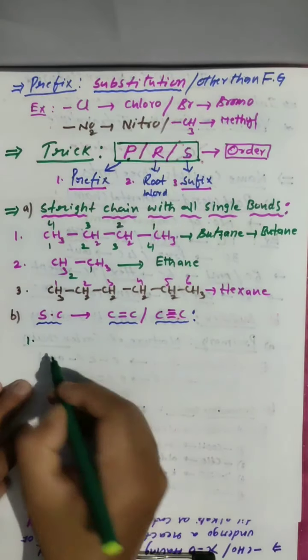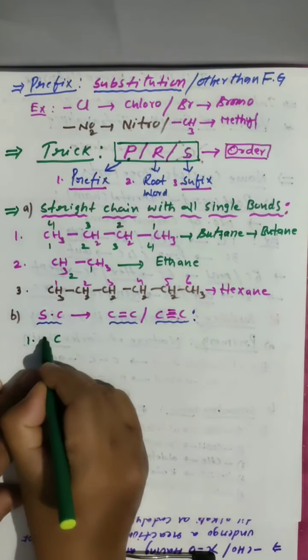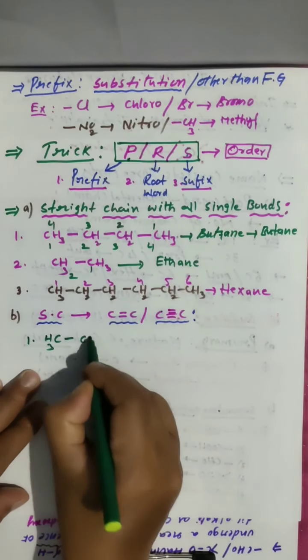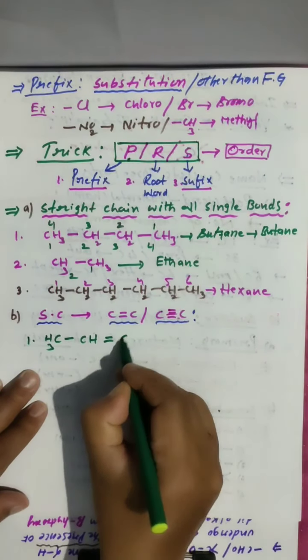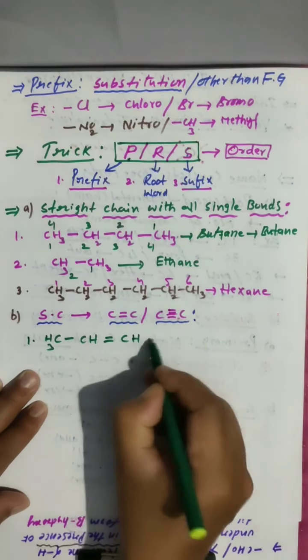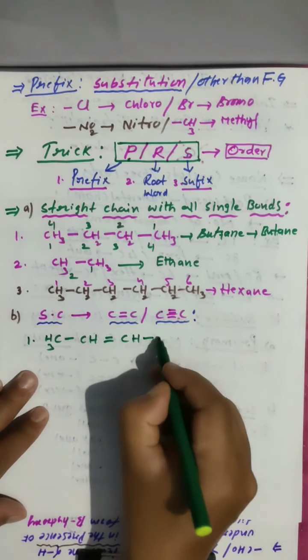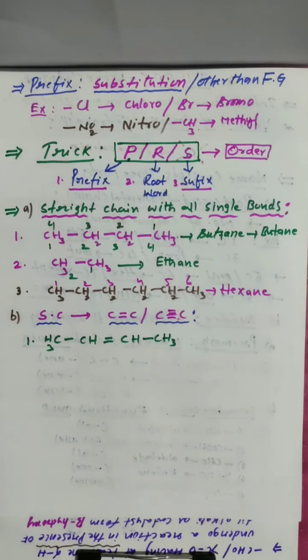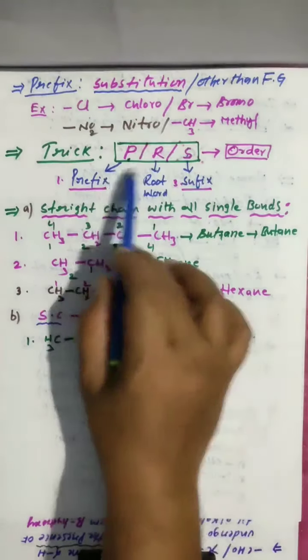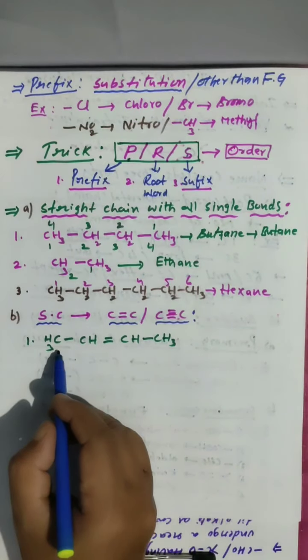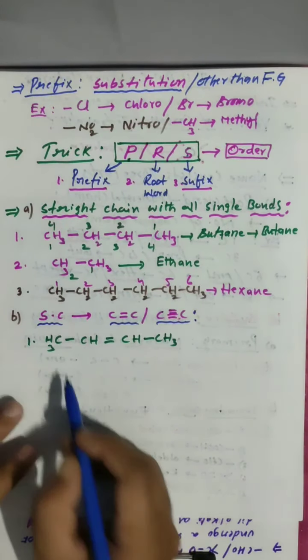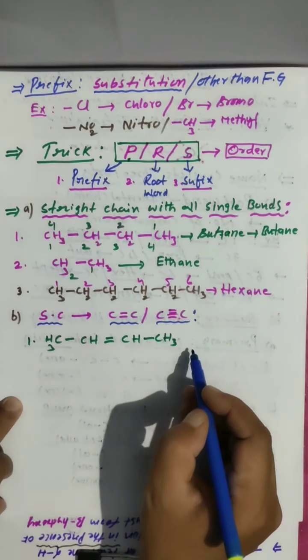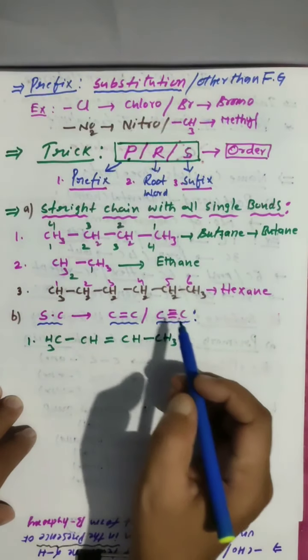See example number 1: CH3, CH double bond CH, single bond CH3. This is the chain given. So simple. You remember the PRS system, prefix. Prefix means substitution. So substitution is not there. This is a straight chain.